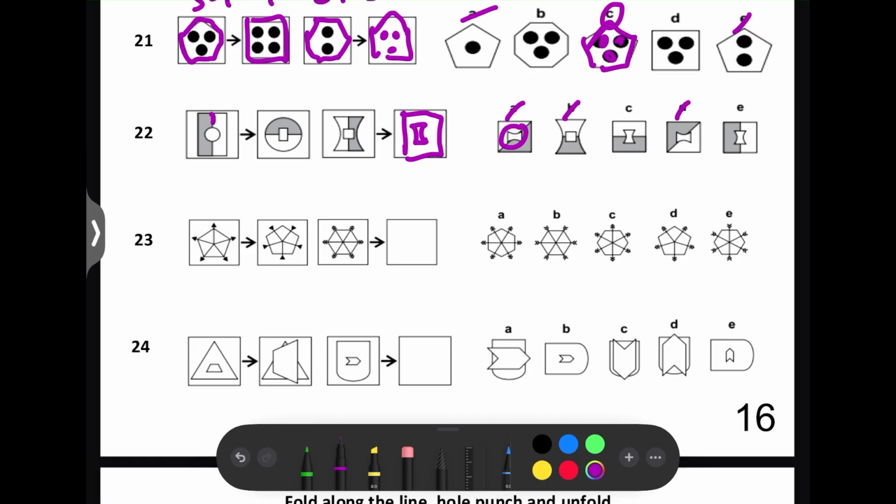Next, let's look at the way the grey and white changes. So here, it's like the grey has now rotated clockwise because it's now at the top. So the greys are on the right, rotate it clockwise, it'll be on the bottom. And it's only rotated 90 degrees, so it's going to be at the bottom half. So this bottom half is going to be grey. So the answer for this one is C. The bottom half is grey.